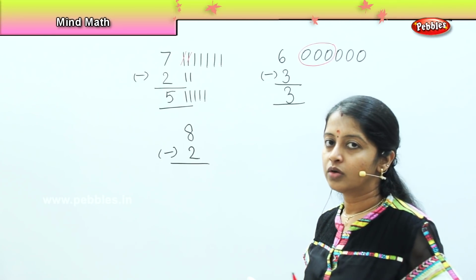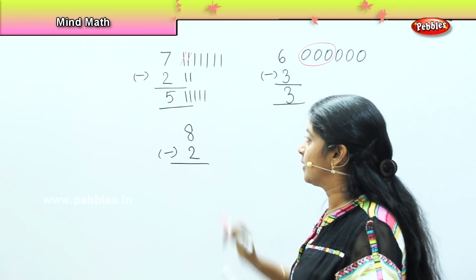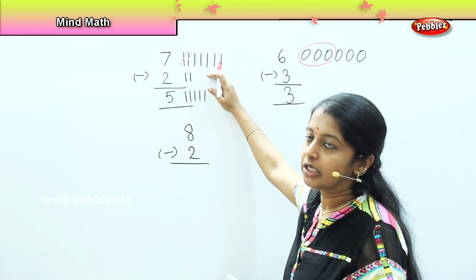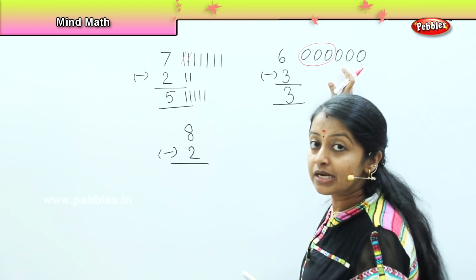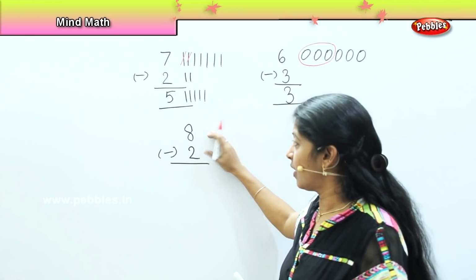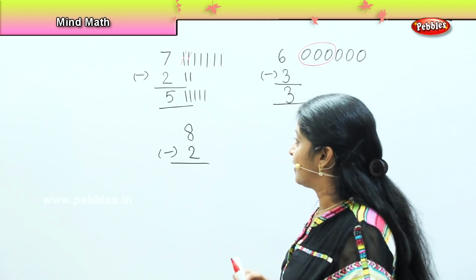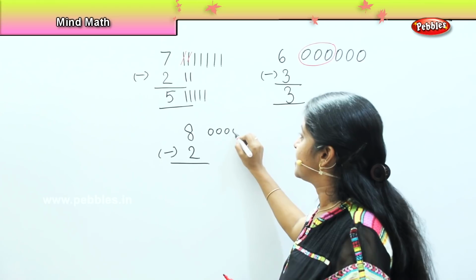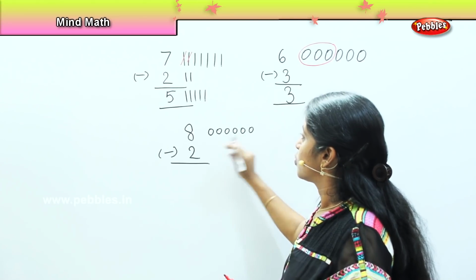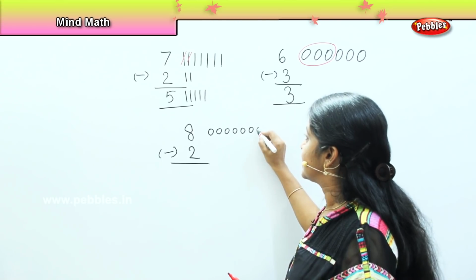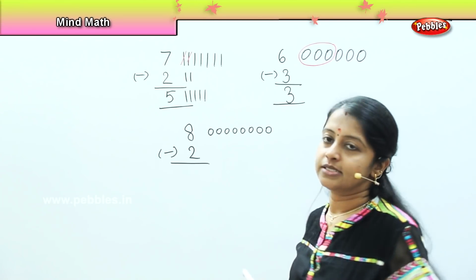What we will do? Again shall we do it with the bead method here? We tried with the striking method, line method. We tried with the circling method. Now shall we do again with the bead method? Okay. So now Tendril was 8 years old. So we will draw 8 beads here. 1, 2, 3, 4, 5, 6, 7 and 8.